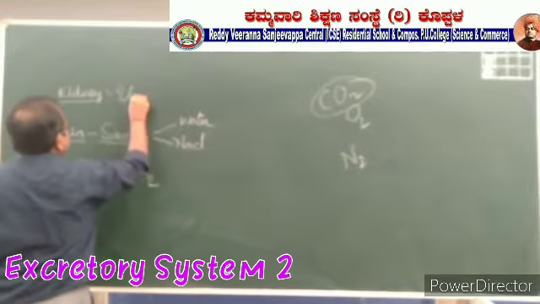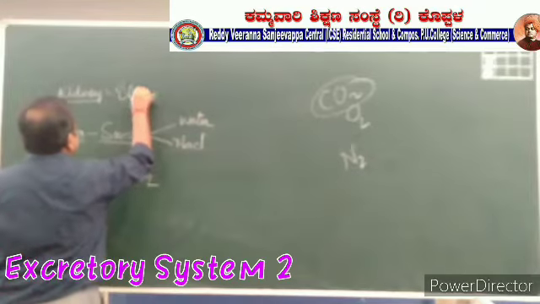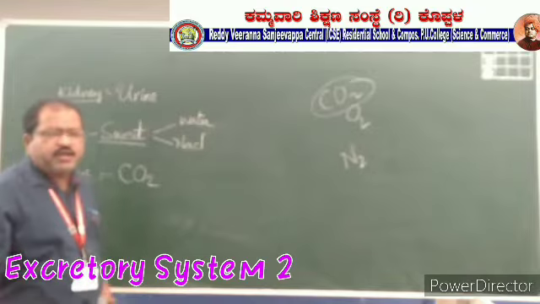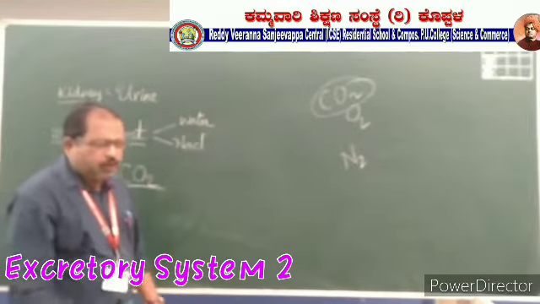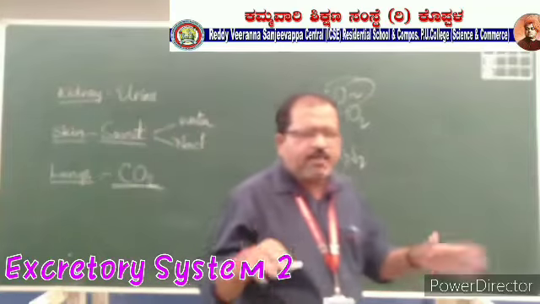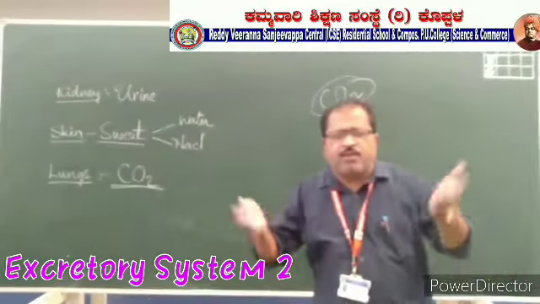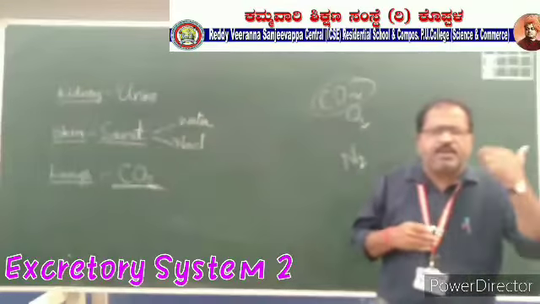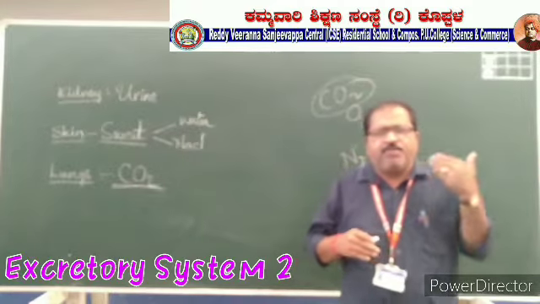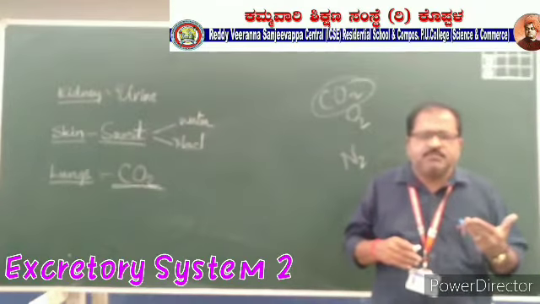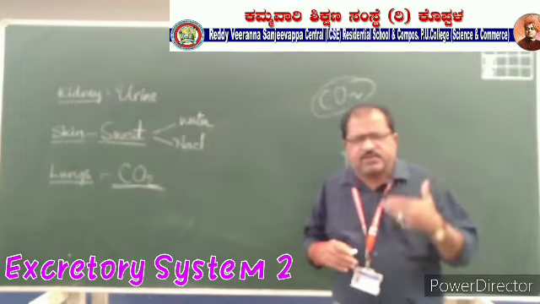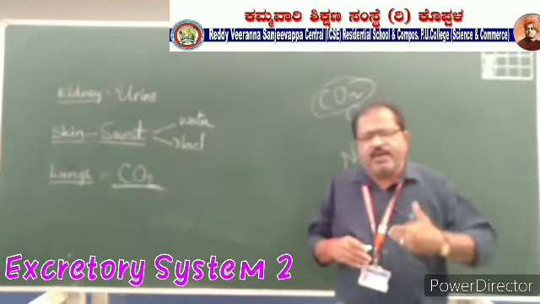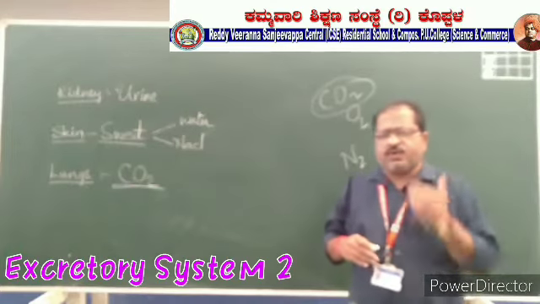This is urine. Carbon dioxide is the waste product. Waste product means which is not useful to our body. Carbon dioxide is not at all useful. Moreover, if it is there, blood supply will be less. RBC will be spoiled. Hemoglobin will be spoiled. So that's why the CO2 is compulsorily eliminated from our body.